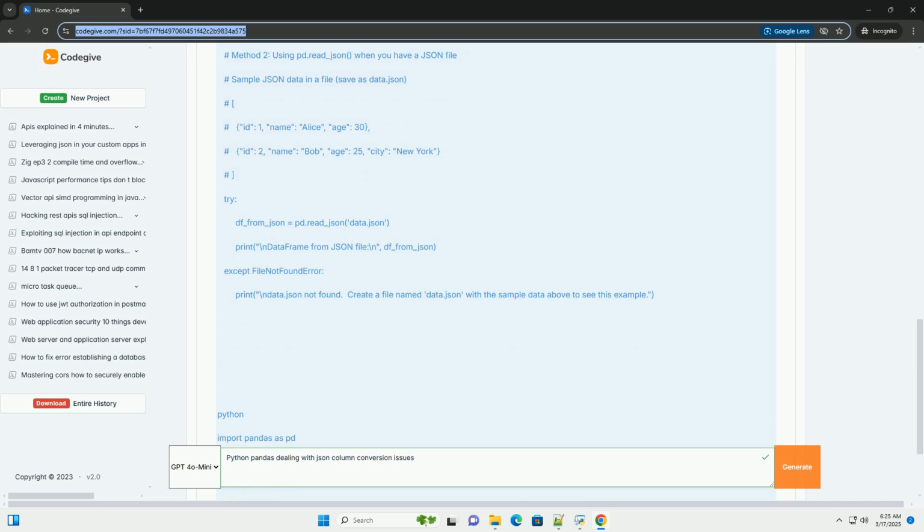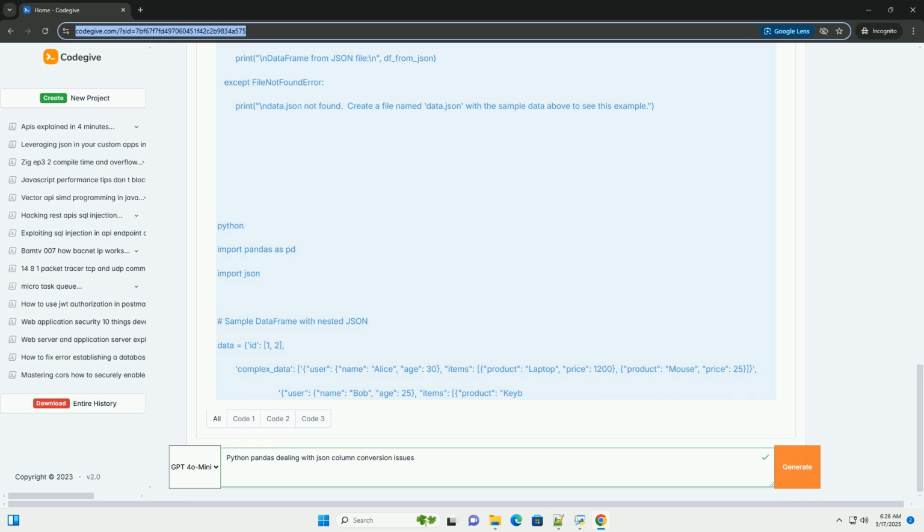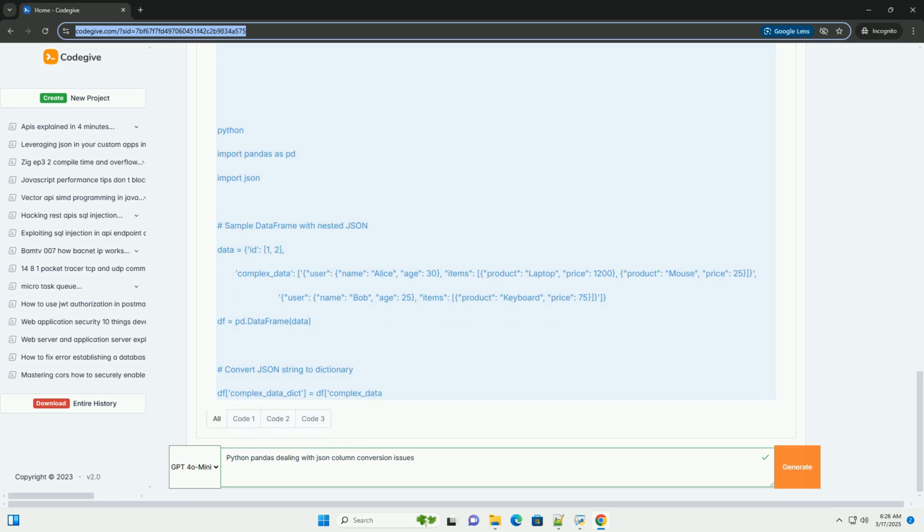This tutorial will guide you through various aspects of handling JSON columns in Pandas, including 1. Understanding the challenge. Data representation. A JSON column in a Pandas data frame will often contain string representations of JSON objects, dictionaries, lists, etc. Pandas itself doesn't automatically interpret these strings as structured data. Think of it as text describing structured data, not the data itself.